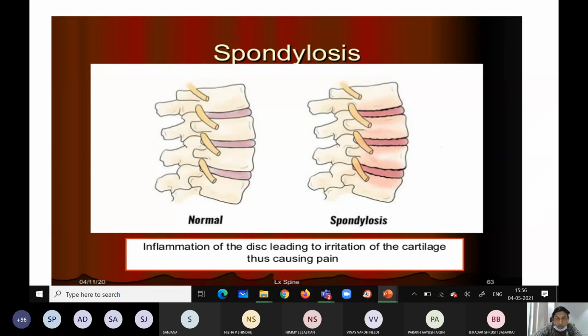Okay, got the point? Generally the patient will tell spondylosis. So you should know what is spondylosis. It is nothing but inflammation of the particular intervertebral disc leading to irritation of the cartilage. Leads to pain. Okay.